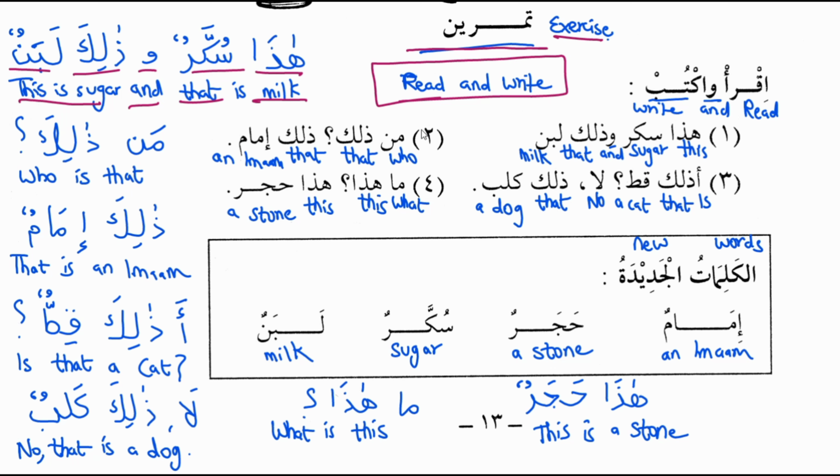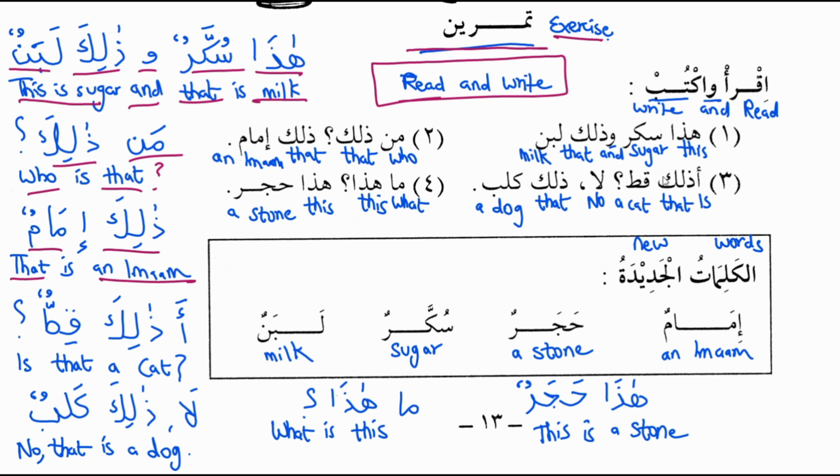Second statement, man zalika. Man means who and zalika means that. Man zalika, who is that? Answer to which is zalika imamun. Zalika means that and imamun means an imam. Zalika imamun means that is an imam.